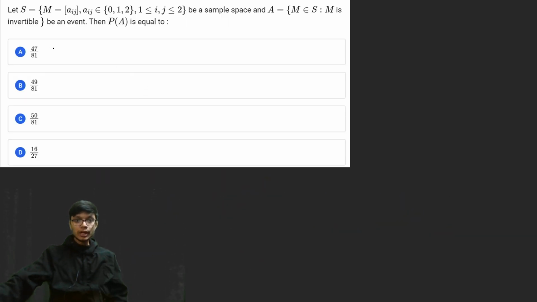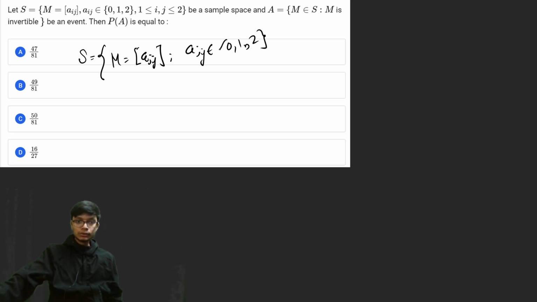Alright, so the next problem is an important problem which is basically on the topic of matrices. Okay, so we have to use the concept of determinant in this particular problem. The problem says that there is a sample space which contains all the matrices M such that A of ij can take only the elements 0, 1 and 2, where i and j are both from 1 up to 2. So that means this is a matrix of order 2 cross 2, and this is the sample space.